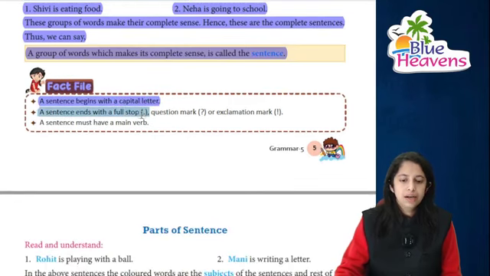So there is a fact file that a sentence always begins with a capital letter. We all know a sentence ends with a full stop, question mark, and of course the exclamation mark. And a sentence must have a main verb होनी चाहिए.